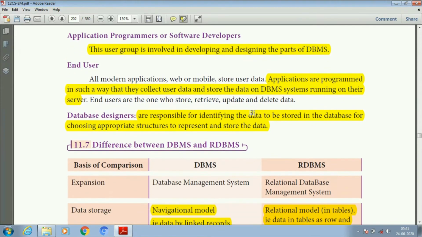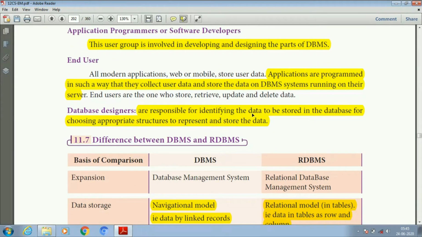Next one is application programmers or software developers. This is the user group involved in developing and designing parts of the DBMS. Third one is the end user. Here the applications are programmed in such a way that they collect user data and store the data on DBMS systems running on the server.